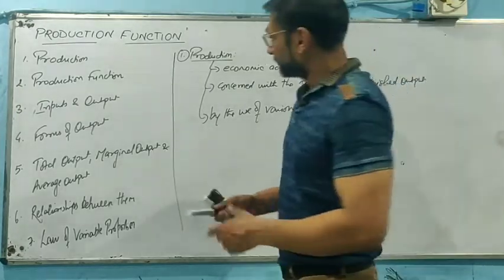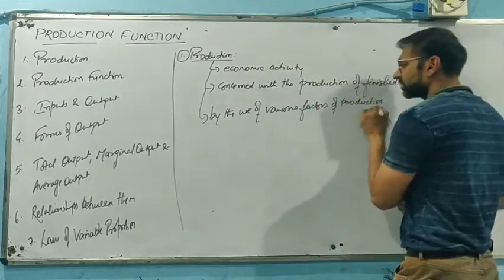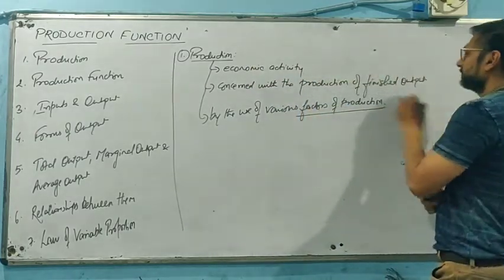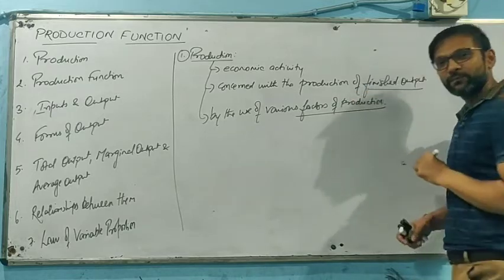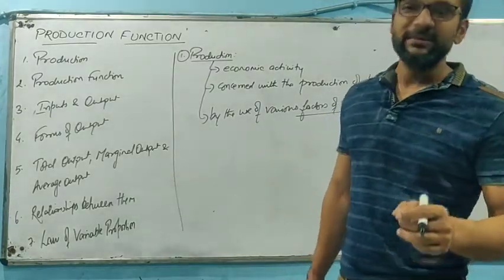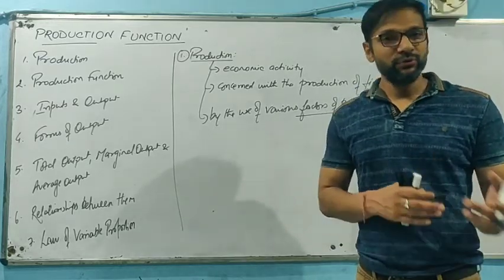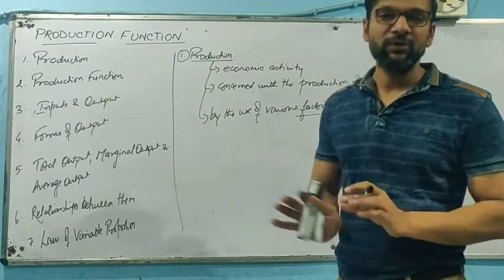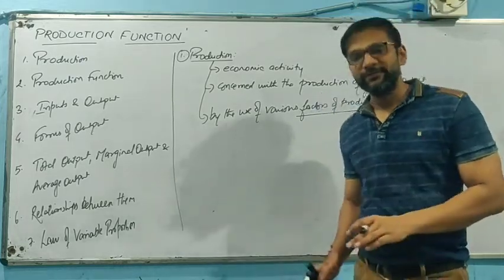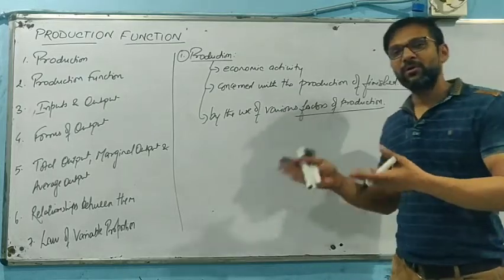Now, if we are talking about this production, we have used the term factors of production, and we have used the term finished output. We must make it clear that this chapter is basically concerned with units. There will be no issue of amount in this chapter because we are not going to calculate the amount for any unit or any output, let it be total output or marginal output.